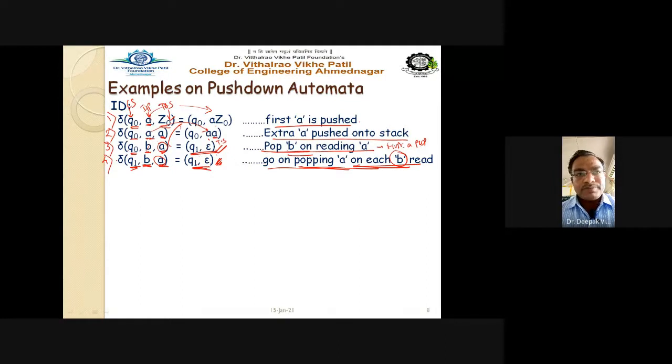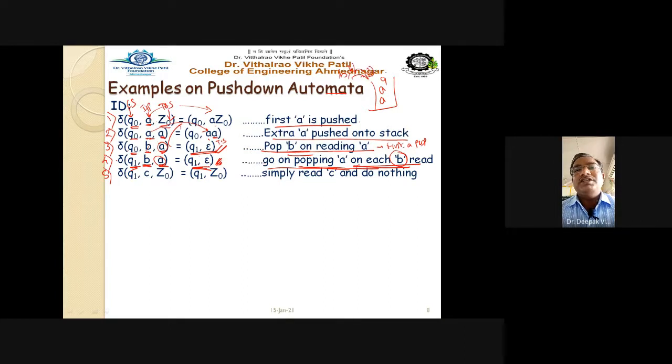Number 4. Next one. Now this is all about your A and B. So you go on pushing whatever A you have. You are pushing all A, and if you read B subsequently, you are pushing A inside the stack and popping A outside the stack as soon as you read the B.